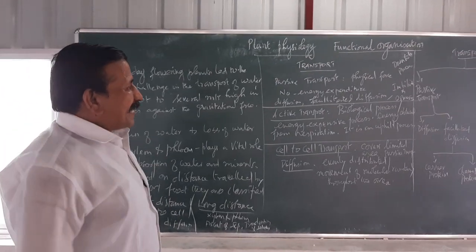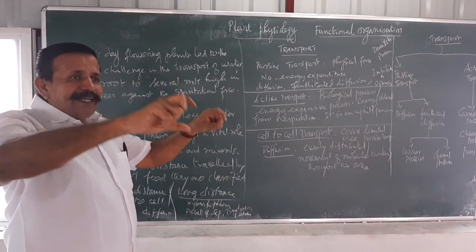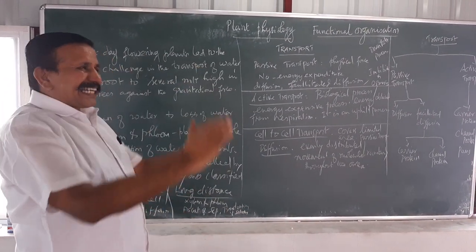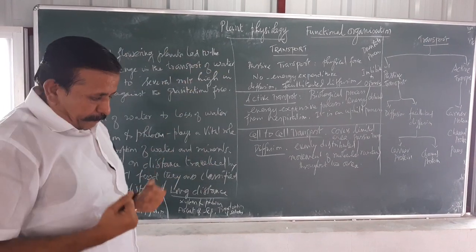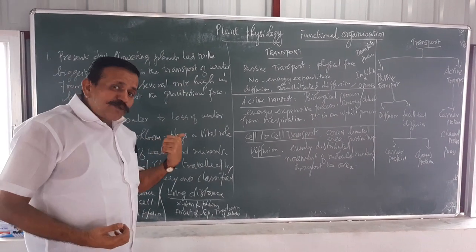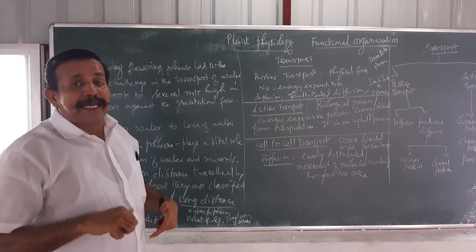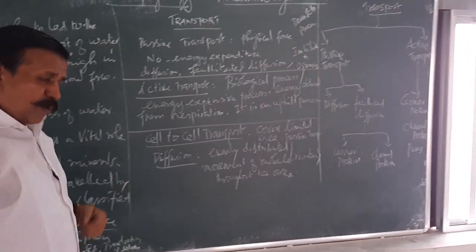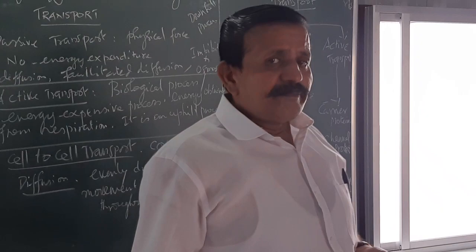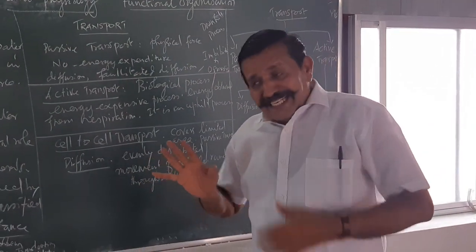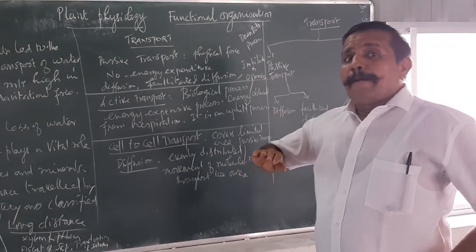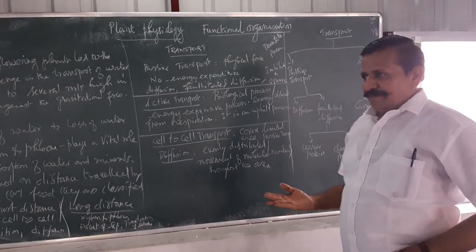Now the transport is classified into two types. One is passive transport, another is active transport. So what is the meaning of passive transport? Passive transport is a physical process.